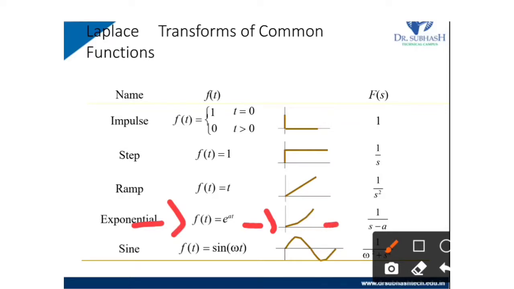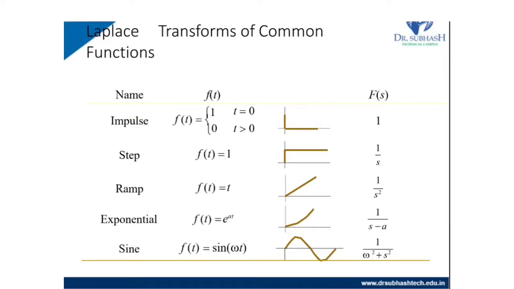If it is f of t equal to e raised to minus at, then the Laplace transform is 1 upon s plus a. And the last one, the sine signal. The waveform is a sine wave, f of t equal to sine omega t. Then the Laplace transform is omega upon omega square plus s square.